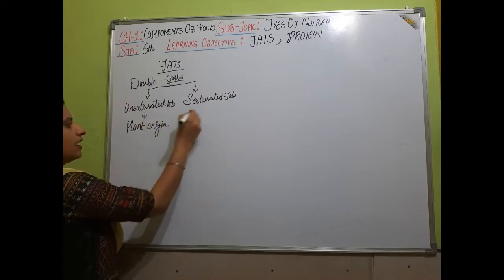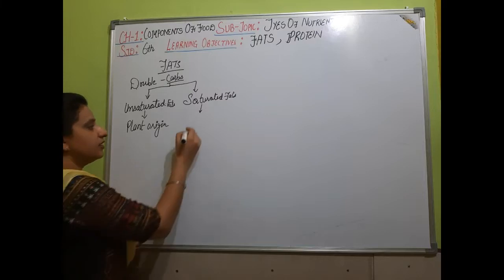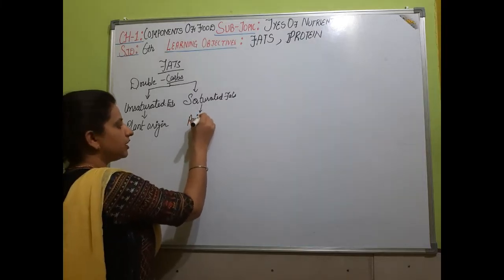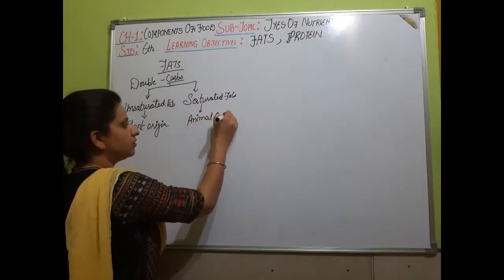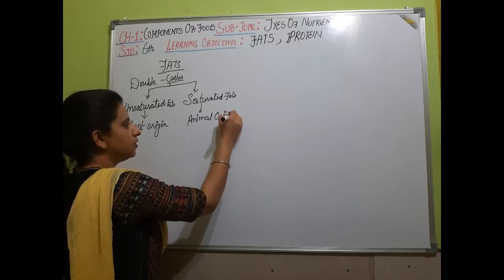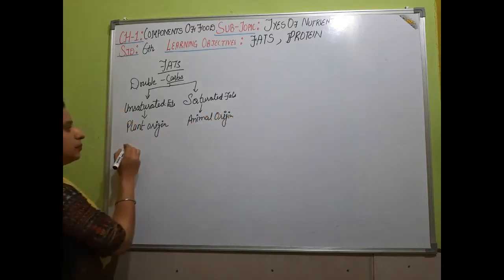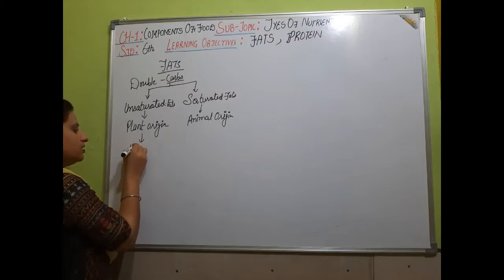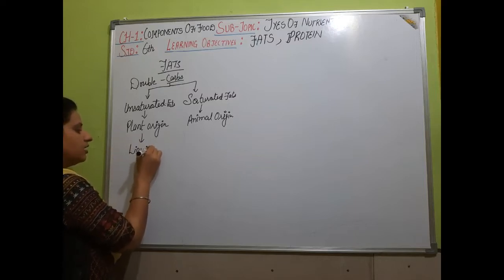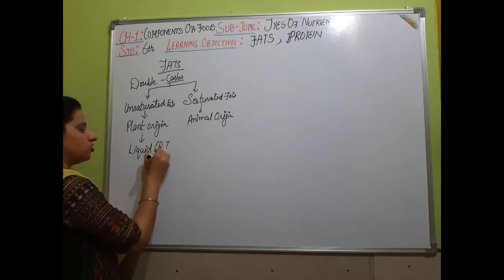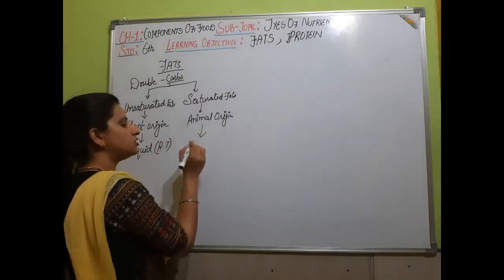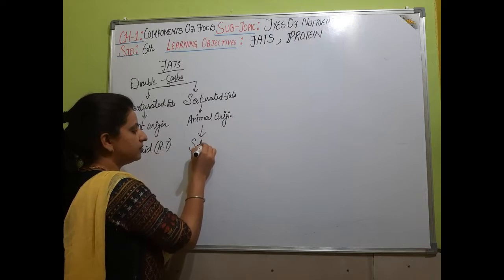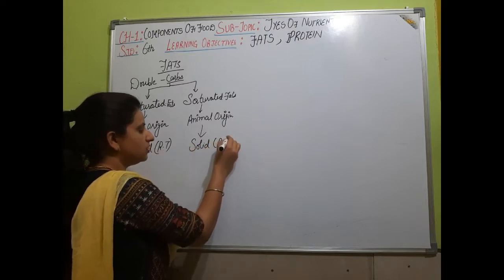Saturated fat is of animal origin, we get it from animals. Also, plant origin fats are liquid at room temperature, and animal origin fats are solid at room temperature.